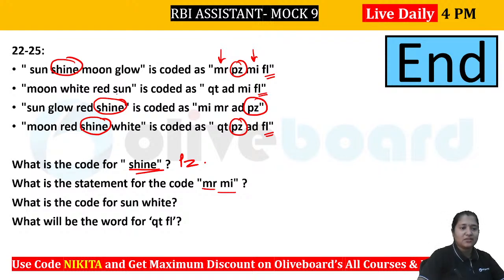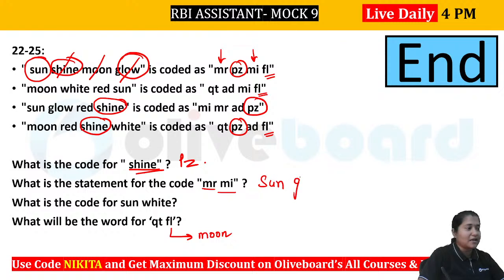ठीक है, तो shine तो नहीं हो सकता, sun, moon, glow में से FL क्या है वो निकाल लेते हैं. So you can see that in the second one you are having sun also. That means sun will be for FL, right? So you can see that sun is here, and FL, no, sun cannot be FL, right? Moon is here, and moon is there in the last one as well. That means moon is FL. ठीक है, FL क्या है? Moon है. So you can see that moon is also not the one. That means it has to be sun glow. That means the answer to this will be sun glow here.